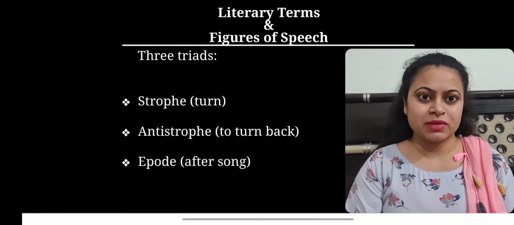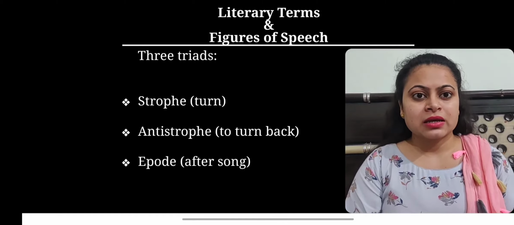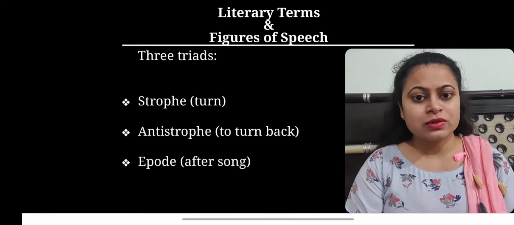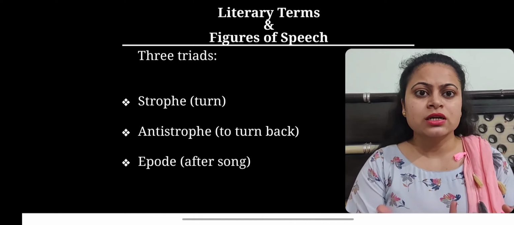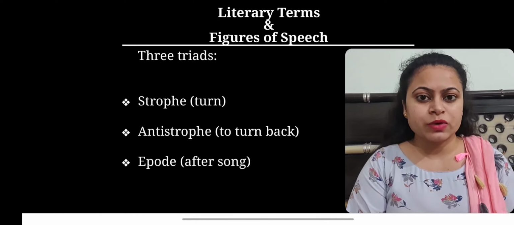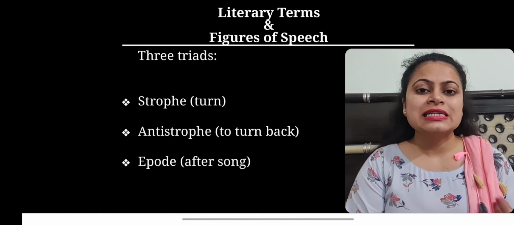The first segment, strophe, is the first stanza of this poem, and this first stanza is delivered by the chorus or the group of singers.